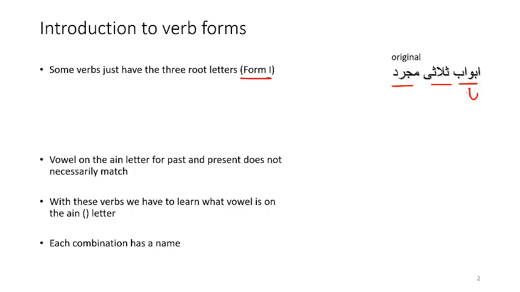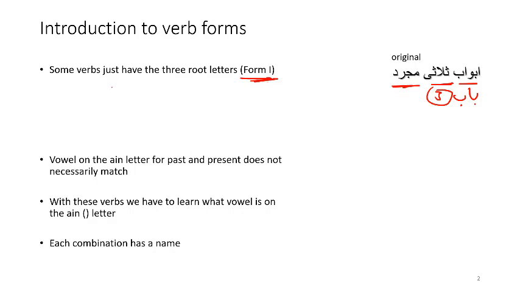Abwab is the plural for bab, and different verb forms in Arabic are referred to as abwab, that's the plural, and under these abwab we will have several different babs. Thalathi means three and mujarrad means original. The simplest types of verbs are these Form 1 verbs, and that's what we will focus on.